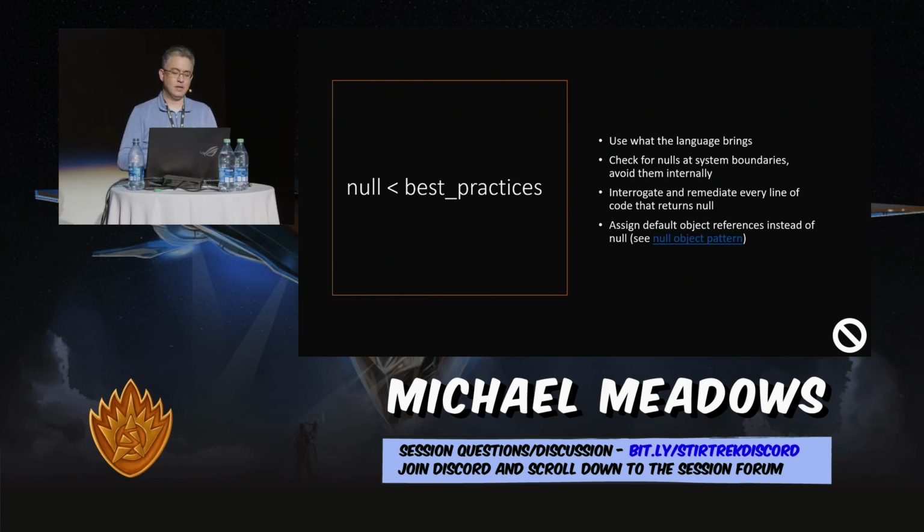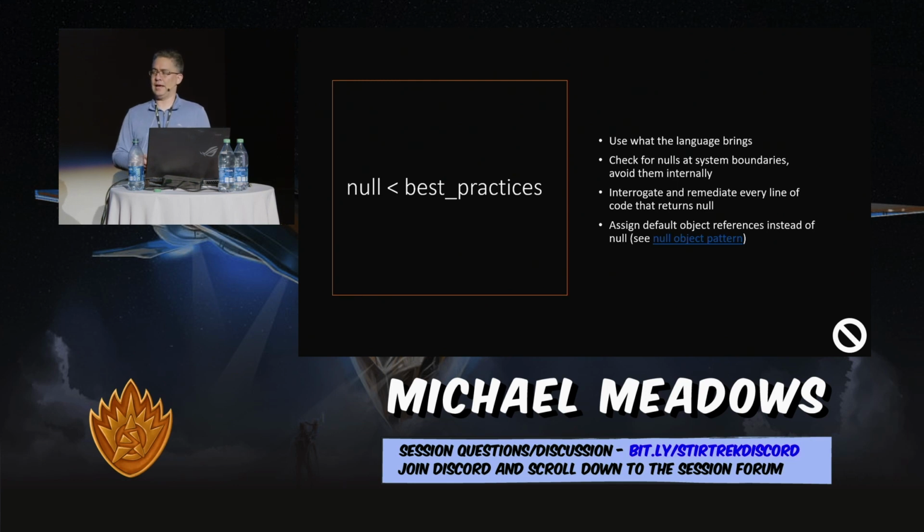All right. Null is less than best practices. So we should use what the language brings. Every language is going to give us a different way to solve this problem of nulls, or at least it should. And we should make sure that we are taking advantage of those. We should always check for nulls at system boundaries and then avoid them internally.